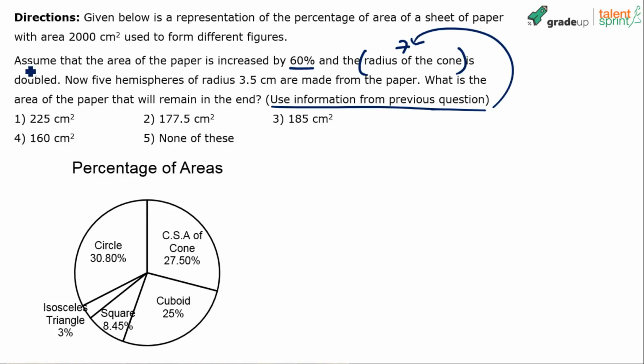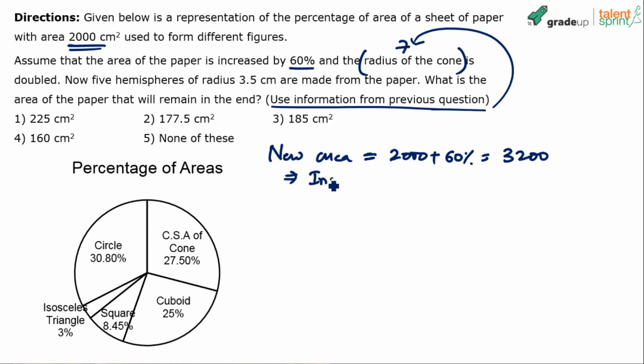Now, first step, assume that the area of the paper is increased by 60%. What is the area of the paper? 2000. So, new area will be how much? 2000 plus 60%, which is 3200. 60% of 2000 is 1200. So, 2000 plus 1200, 3200. Or if you see the increment in the area, the increment is 1200. Now, what else has happened? Area has increased by 1200.